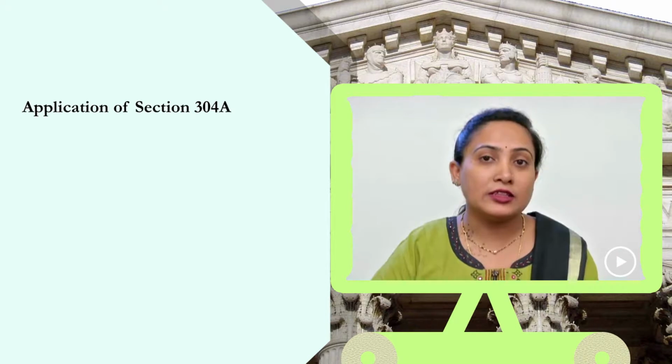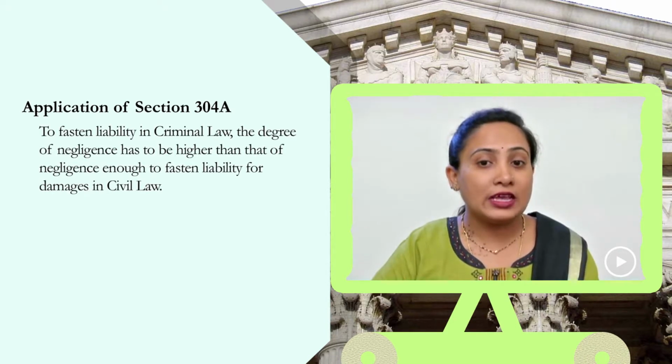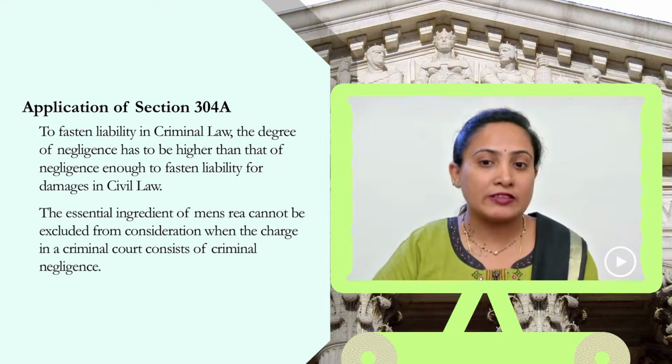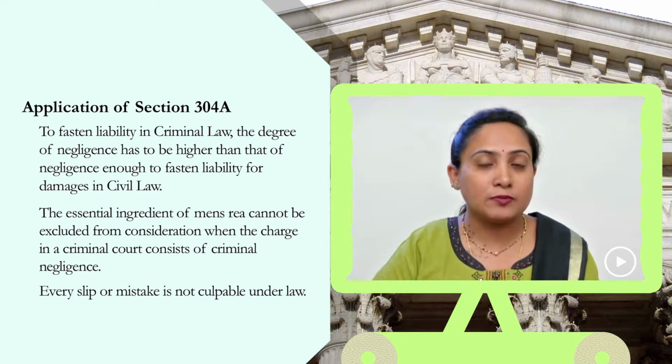Let us now see about the possibility of the application of section 304A. To fasten the liability in criminal law, the degree of negligence has to be higher than that which is required under a normal civil law where damages are claimed. The essential ingredient of mens rea cannot be excluded from consideration when the charge in the criminal court for criminal negligence is made. Further, the courts have repeatedly clarified that every slip or mistake is not capable of coming under this particular provision of criminal law. Thus, every slip or mistake is not culpable under criminal law.